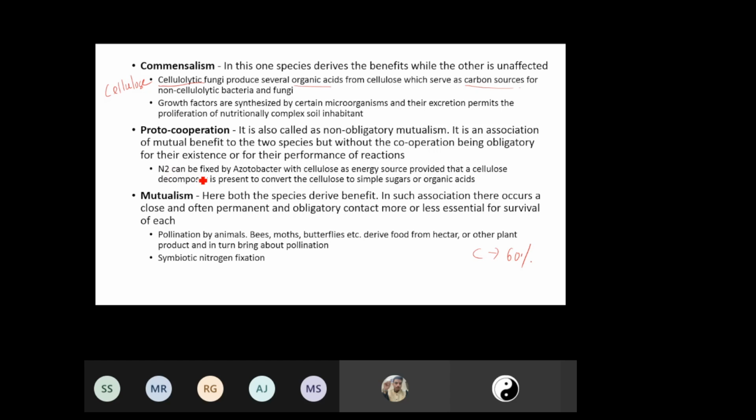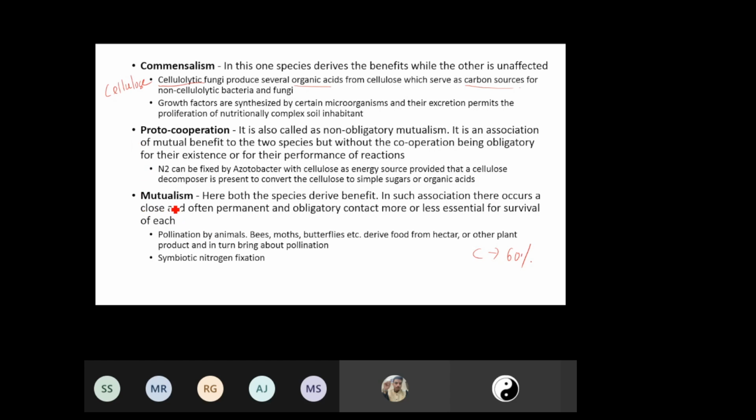Example, nitrogen fixing by Azotobacter with cellulose as energy source, which is provided when a cellulose decomposer is present to convert the cellulose to simple sugars and organic acids. So this is an example of proto-cooperation.